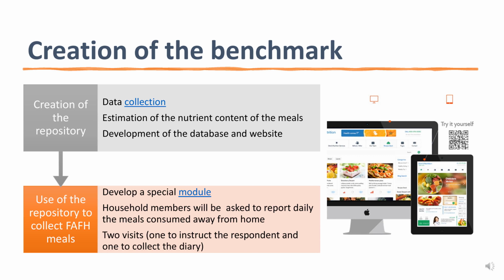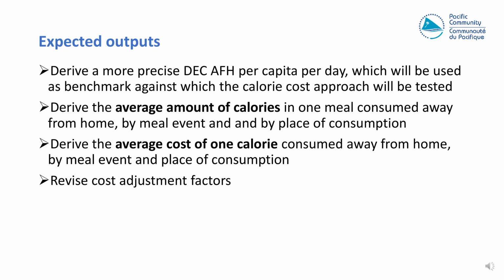They will be asked to select the picture that best describes the meals they have consumed. If they cannot find the picture, they will be asked to re-describe the meal that they consumed away from home. We hope to visit the household at least twice within a period of 7 days. And if resources allow, it would be preferable to visit the household each day through a period of 7 days.